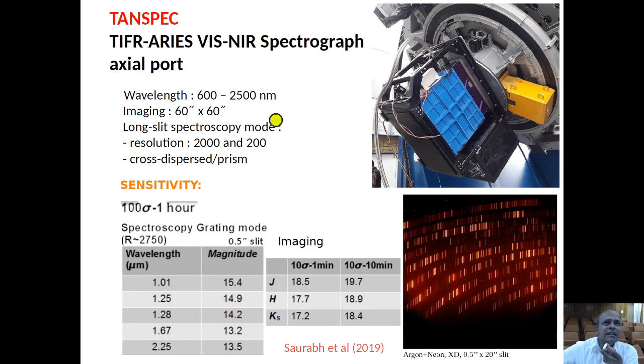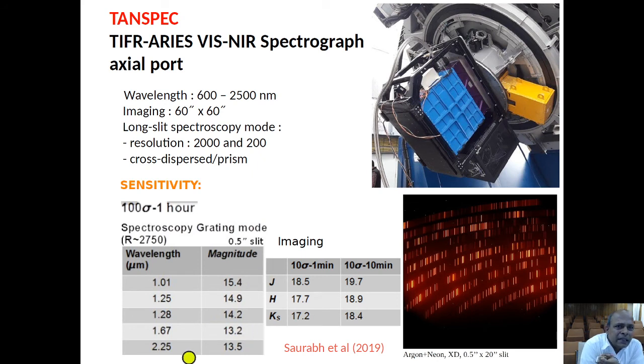This can do imaging in a very small field of view, 60 arc second by 60 arc second, and it also has long slit spectroscopy mode, as well as cross disperse prism with a low resolution. So you can see this is a spectra with this instrument, and sensitivity is mentioned over here at various wavelengths and magnitude, you can see.